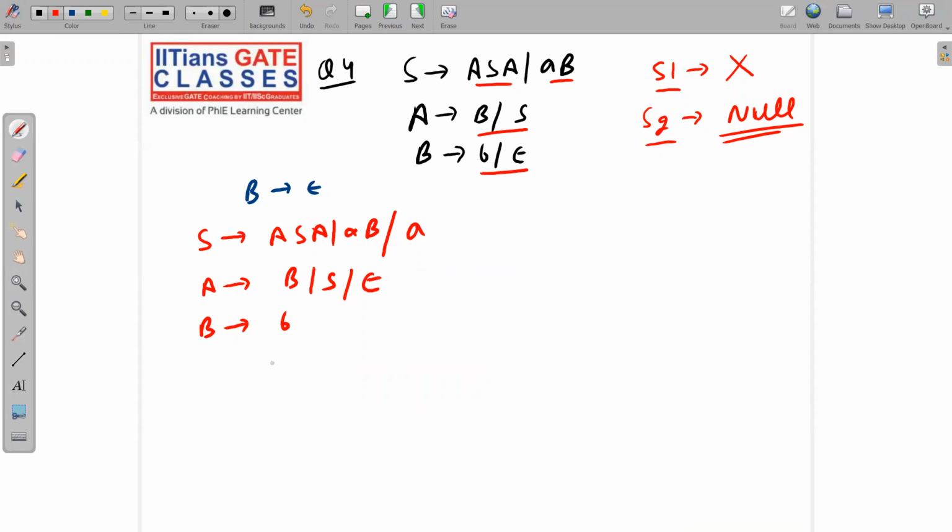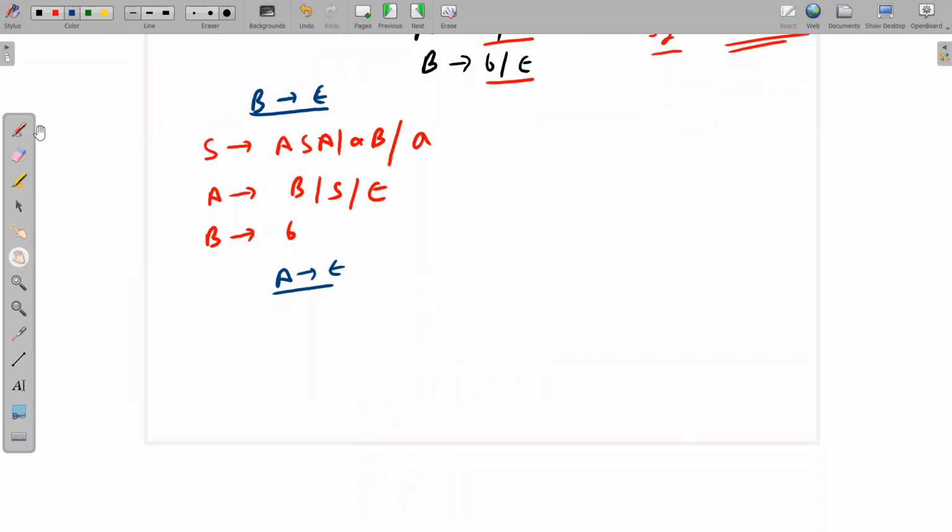Now we have got a new null production, that is A implies null. So try to remove it. A implies null. If you remember this question, I have already solved it in the previous lecture itself, but I am just revising it. I am moving on at a faster pace, because I think you have already watched that lecture and you already know the basic things.